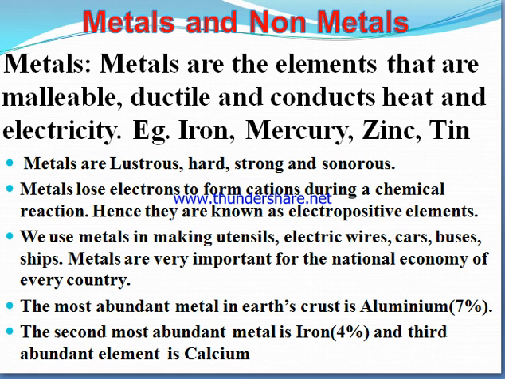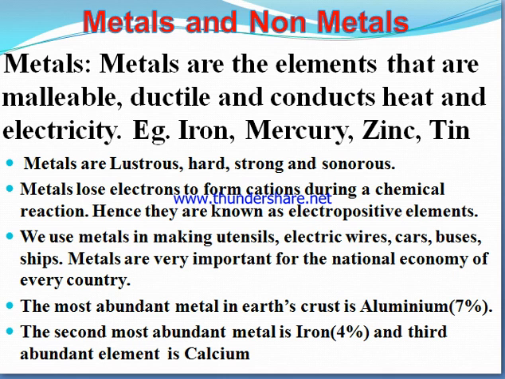What is malleable? If we beat any metal with a hammer, then thin sheets are formed, known as malleable. Ductile means on stretching the metal converts into thin wires. Conducts heat means it is a good conductor of heat: the metal surface gets hot when we place any steel or iron in the sunlight. Iron in the sunlight will get hot, that is a good conductor of heat.